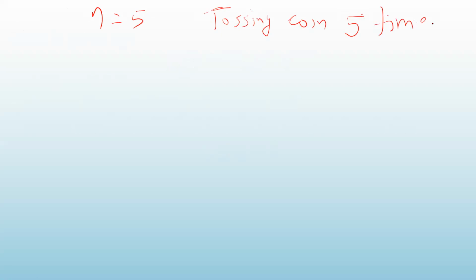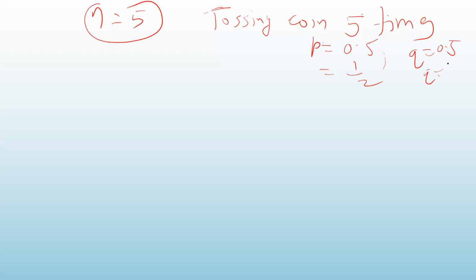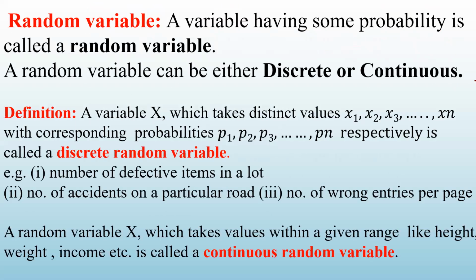So my n is 5. Each time when I throw, the probability of success p is the probability of getting a head, that is 0.5, that means half, and the probability q is also 0.5, that we have seen. Probability of head is p and probability of tail is also q, equal to half.